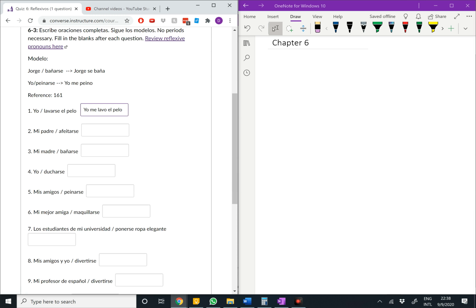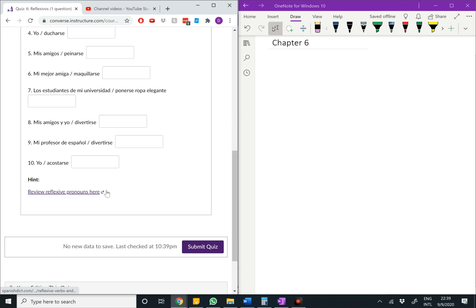No periods, right? Because if you put a period, it's going to mark it as wrong. Now remember, you're not conjugating this in the preterite, you're conjugating it in the present tense. Very simple. Start with your yo, write that in, and then conjugate this according to whatever the subject is, which is the yo, and then add that, and you're done. You don't have to finish the sentence, anything like that. It's already finished. And that's it for that.